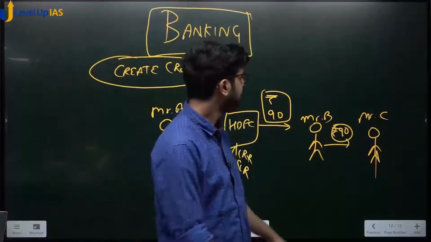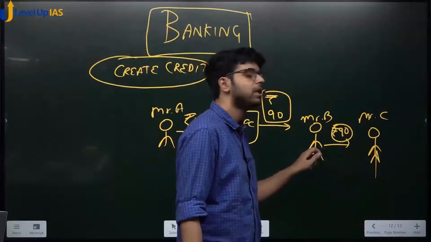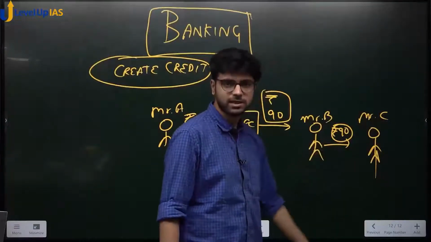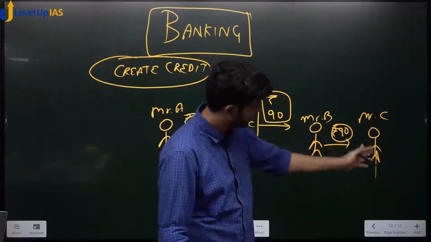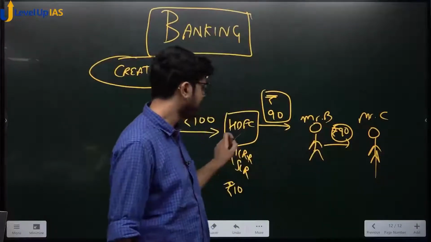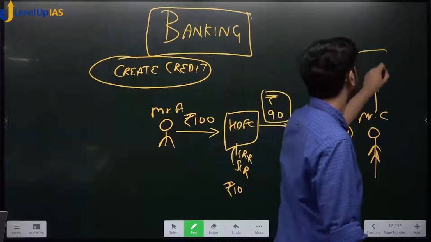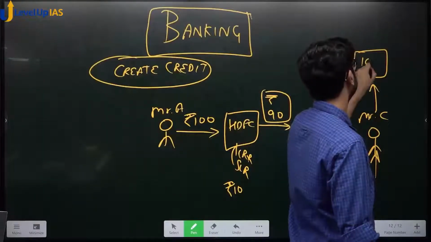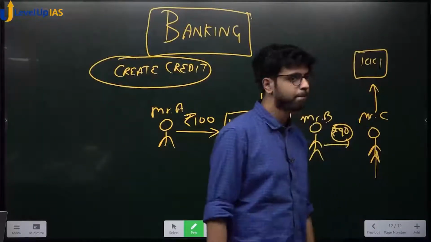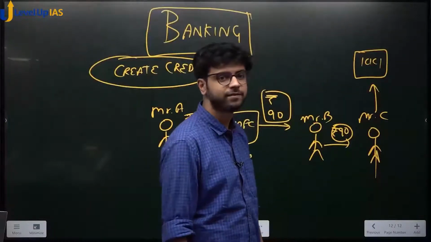Okay? So let's say Mr. C had some business, he had to pay 90 rupees to Mr. C due to some business. He paid back 90 rupees. Now he has to repay HDFC 90 rupees. Mr. C goes to his bank. Now his bank is called ICICI Bank. How much did ICICI Bank receive? 90 rupees.